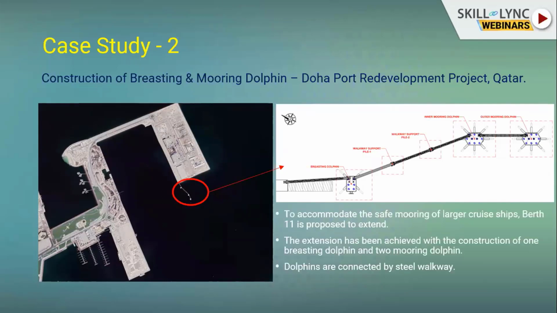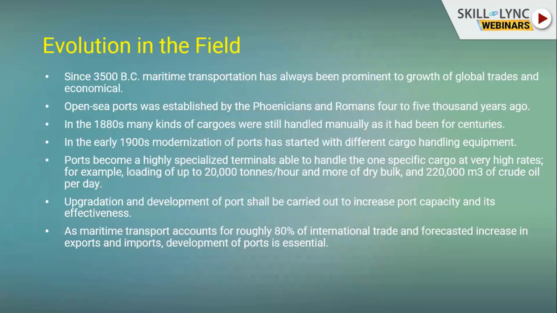Then, evolution in the field. We know maritime transport has existed since very ancient times, since 3500 BC. Marine transportation is prominent to the growth of global trade and the economy of a country.